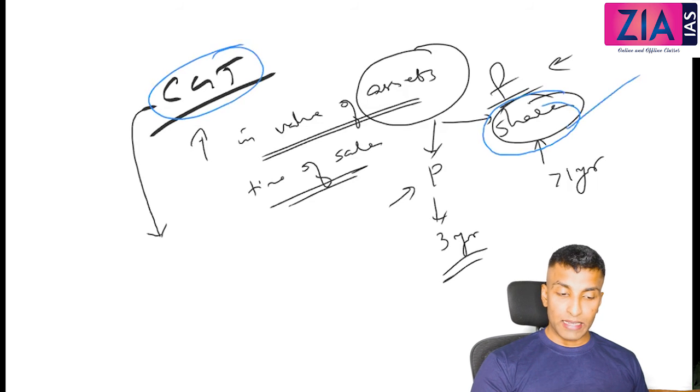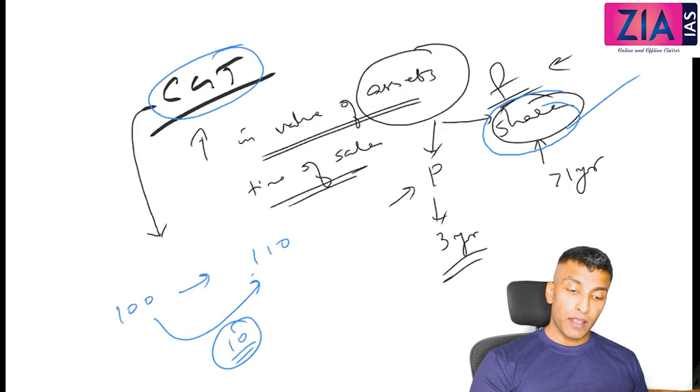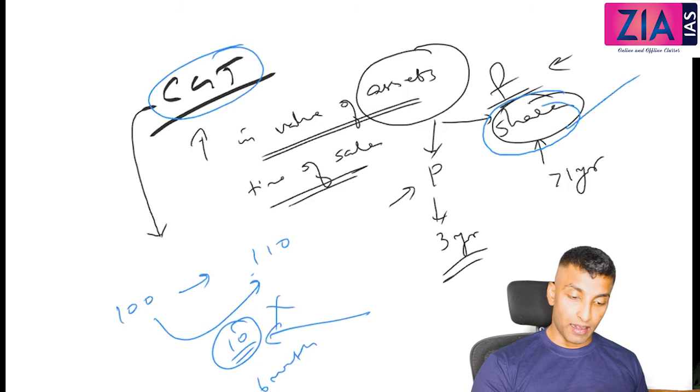That means you buy some share and keep it for 1 year, then you sell it. You bought at 100 and you sell it at 110. So what is the gain here? You get 10. If you sell this after 1 year, this will not be taxed. But if you sell this after, let's say, 6 months, then this 10 is the capital gain, and that will be taxed. I hope this is clear. If it is after 1 year, it won't be taxed. If it is short term, it will be taxed.